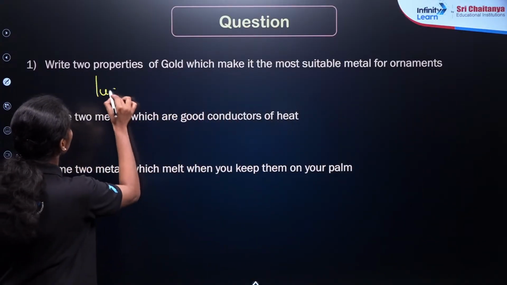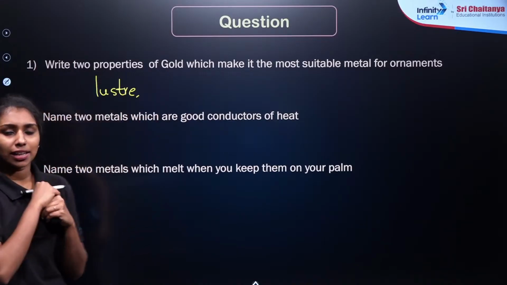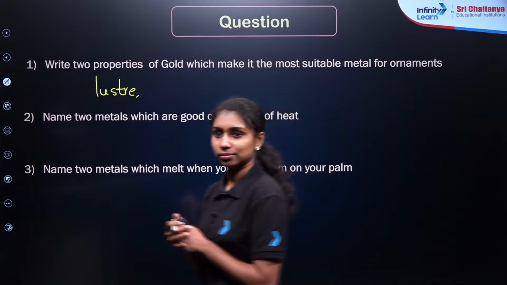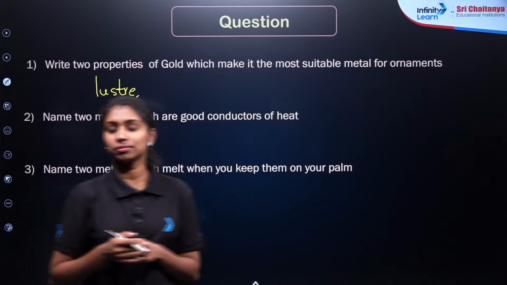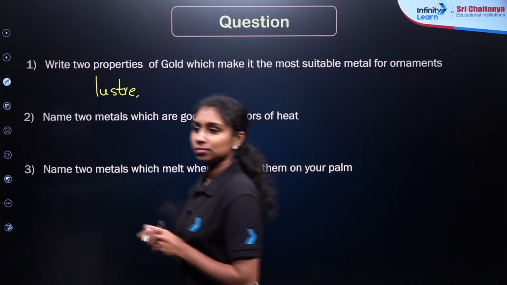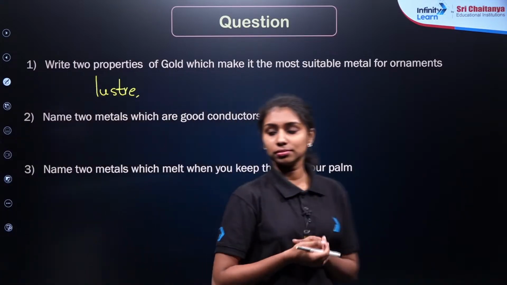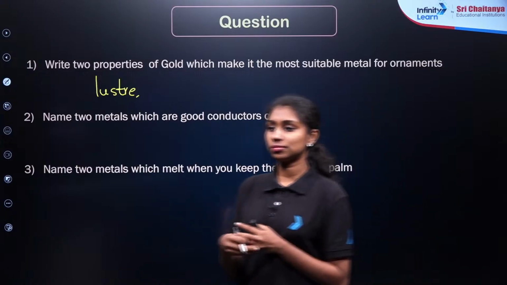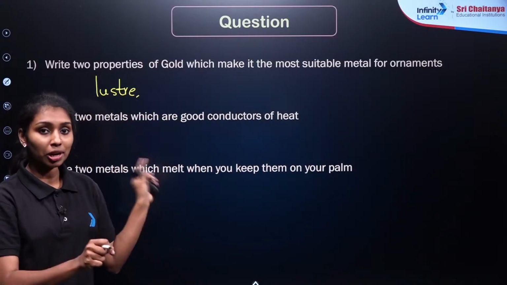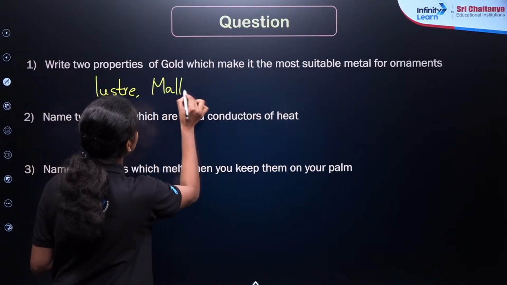Then, hardness. How can we say that hardness helps in ornaments? Okay, you can add that. Hardness is also a property. Then the main important property is malleability, right? It can be drawn into thin sheets.